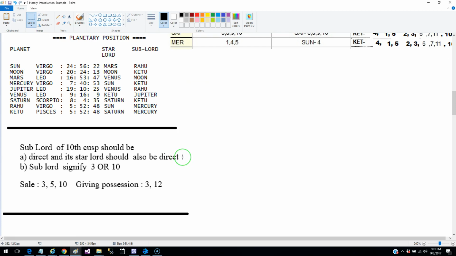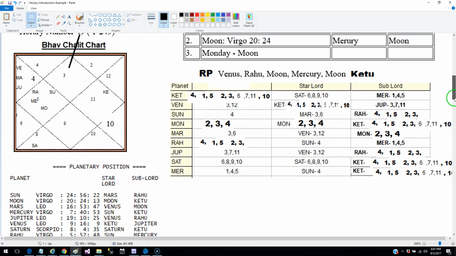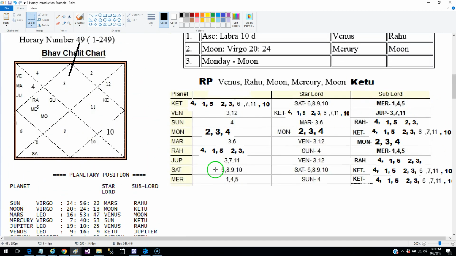So this is applicable. That means sale can happen, provided Saturn also signifies the 3rd or the 10th house. So let's look at the table of significators, and you find that Saturn is indicating the 10th house.